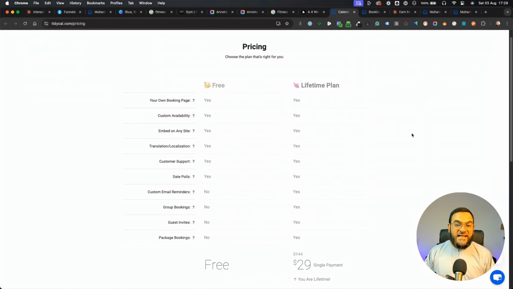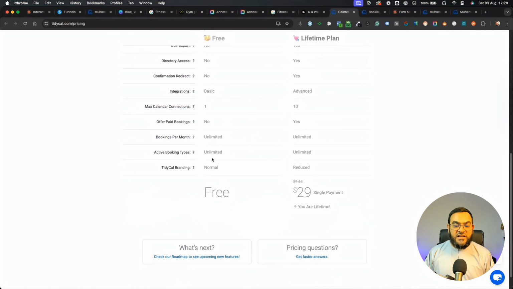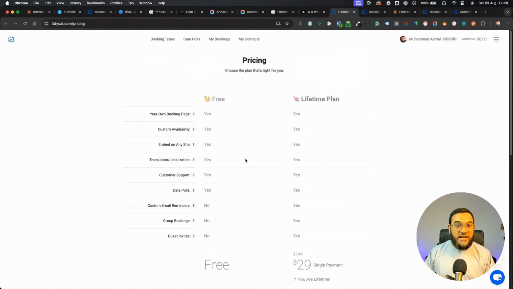And then in TidyCal, this is pretty simple. As you see, the free version allows you to have your own booking page, custom availability. You can embed it on any site. It has many features and it integrates with Google Calendar, with Outlook as well. So you can create this for the client, or if they have their own booking appointment system, then you can just link it to there.